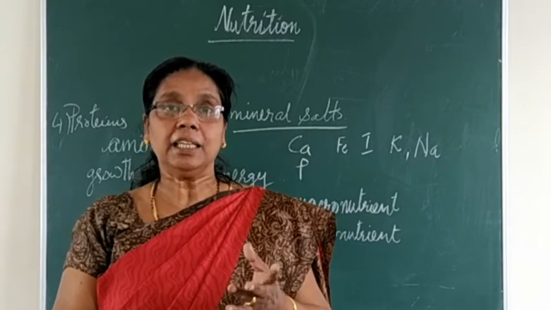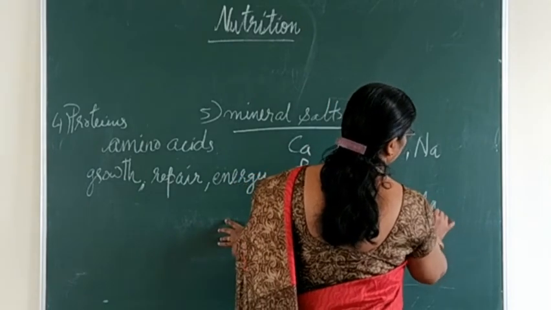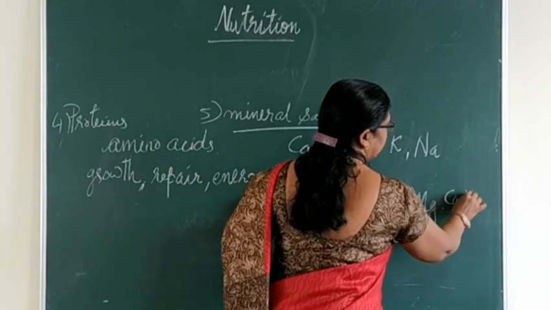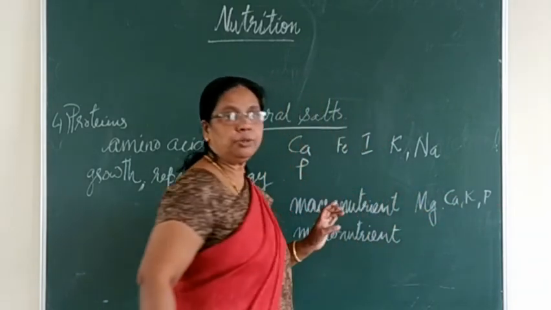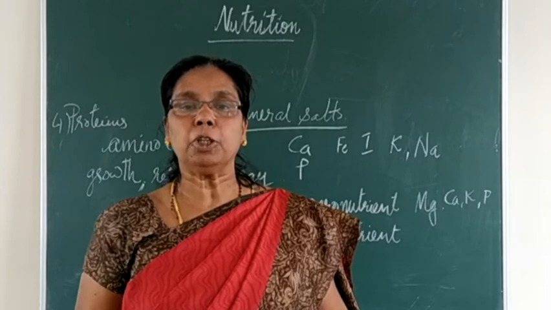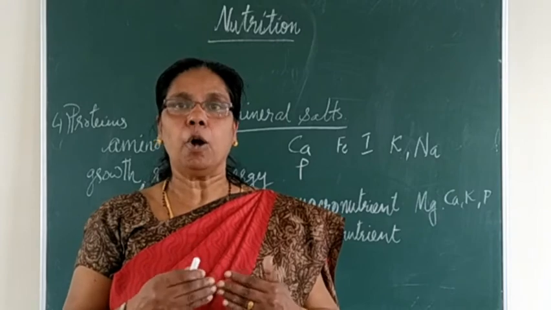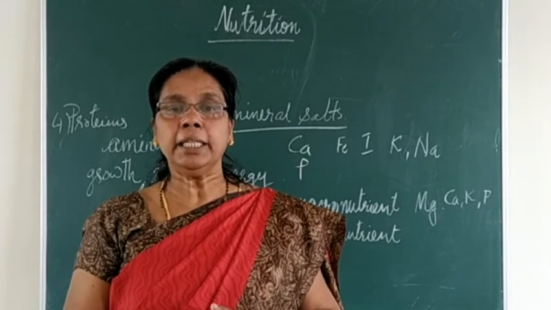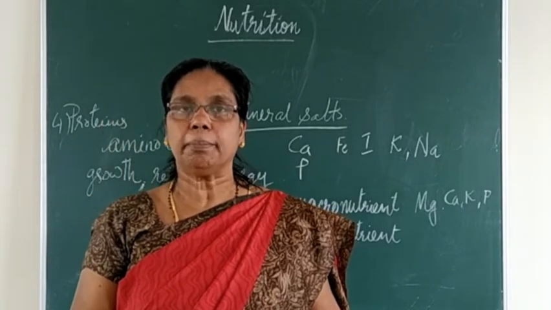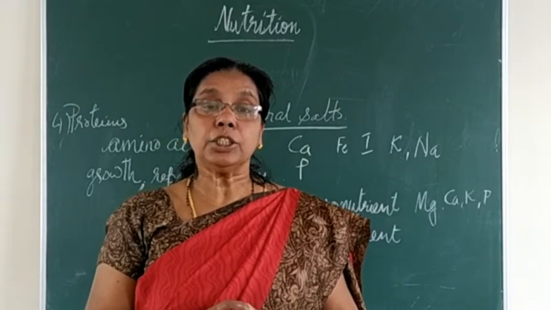Next element, another macro element, is magnesium. Its symbol is Mg. So calcium, potassium, phosphorus, and next one is magnesium. You can say this magnesium is present in almost all vegetables and all cereals and grains with their brown covering. If proper magnesium is not there, there is increased irritability of the nervous system. Next one is chlorine.